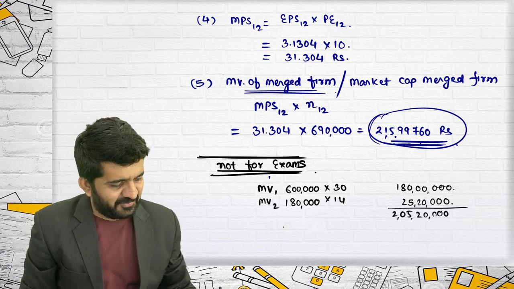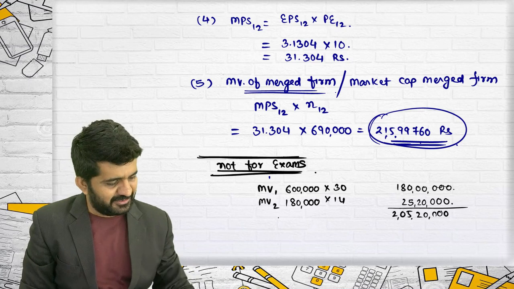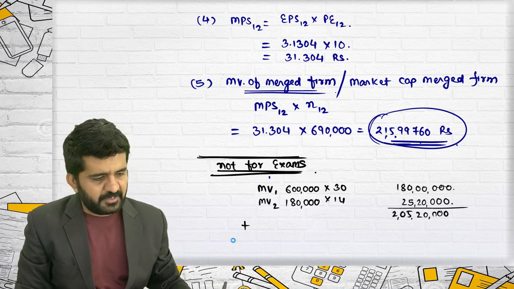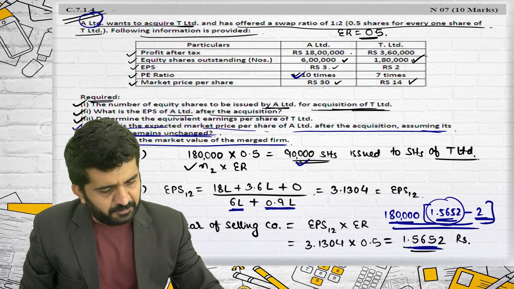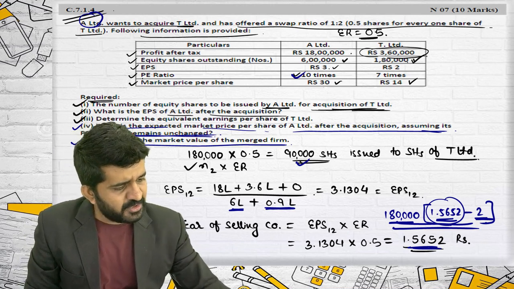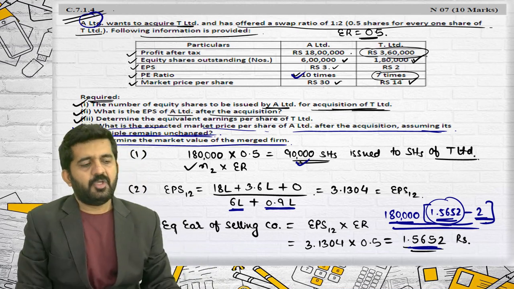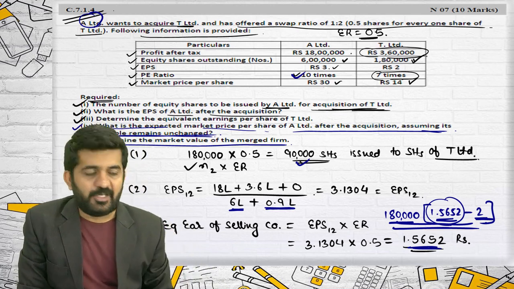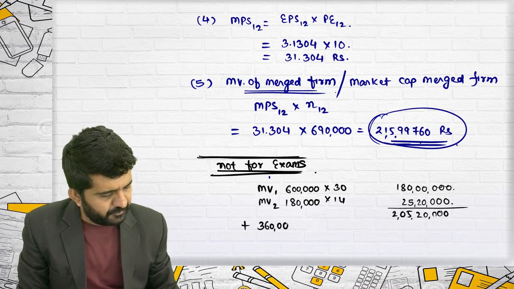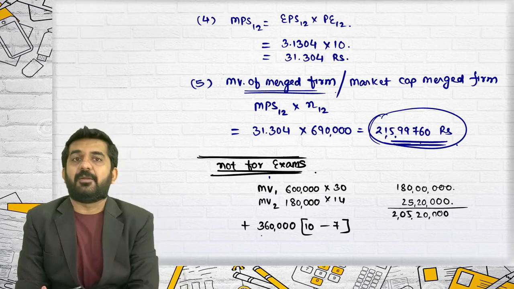Alright, no problem. I'll tell you. What is the difference is there is one more profit, which is the earnings of the previous company. That 3,60,000 was first multiplied by 7 to get the market value, but now it is multiplied by 10.